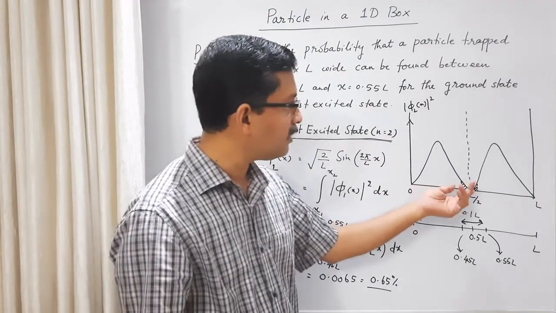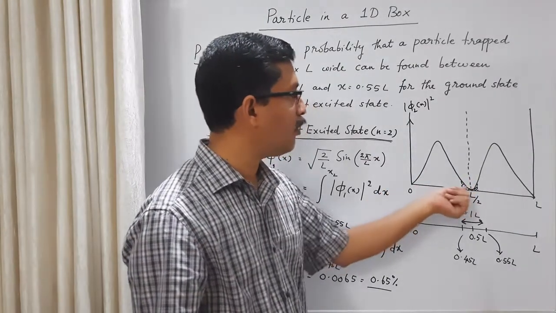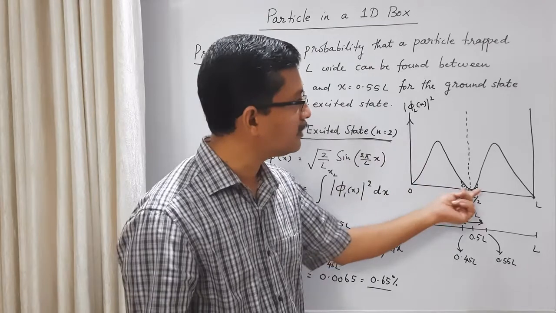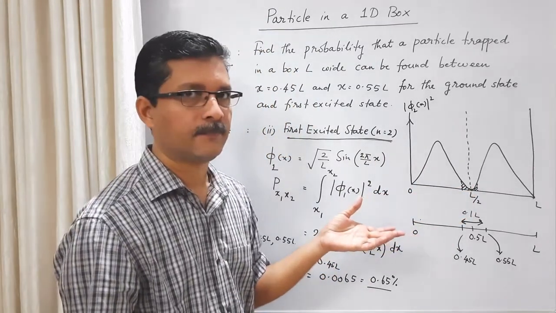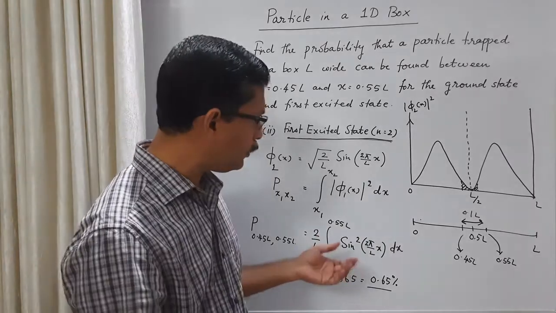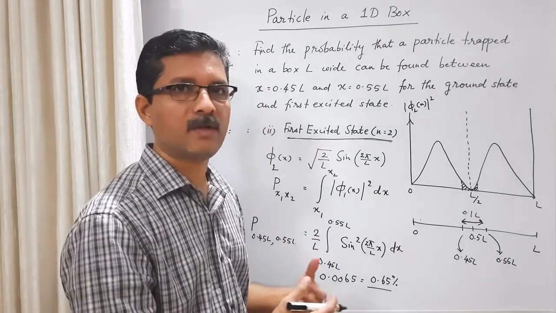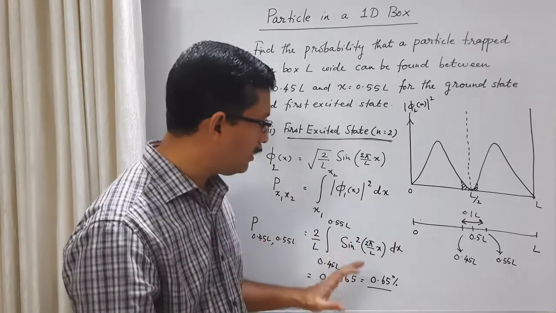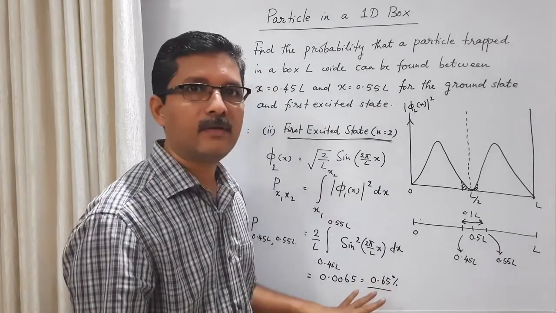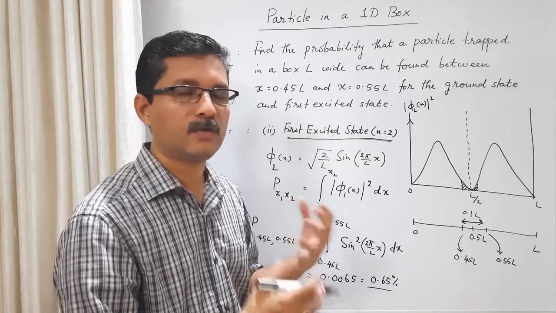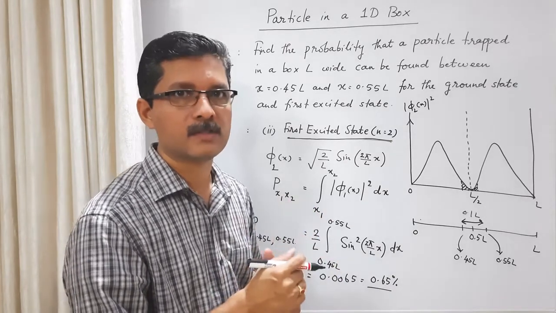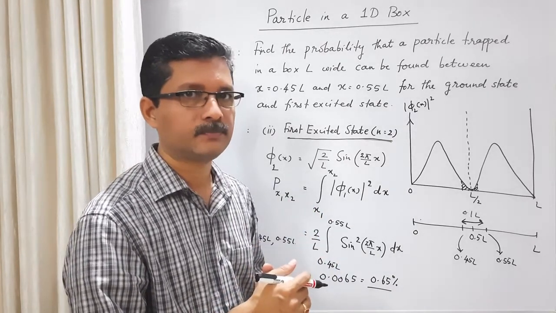So geometrically we can see that this area is small, that is, the probability to find the particle near this middle is very small when the particle is in the first excited state. So in this way, when you do some calculations and get some result, you pause there and look at the result and try to understand what is the meaning of the result, in each problem.